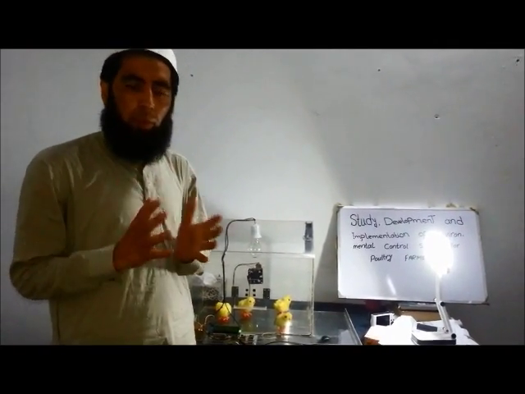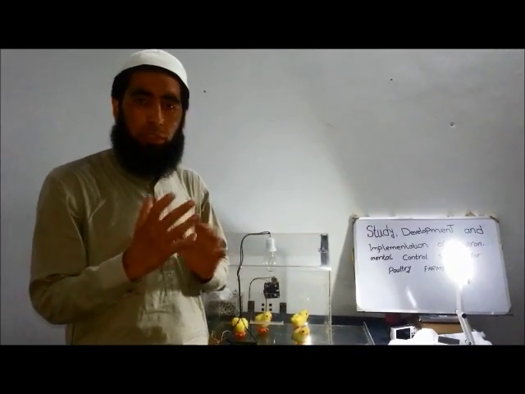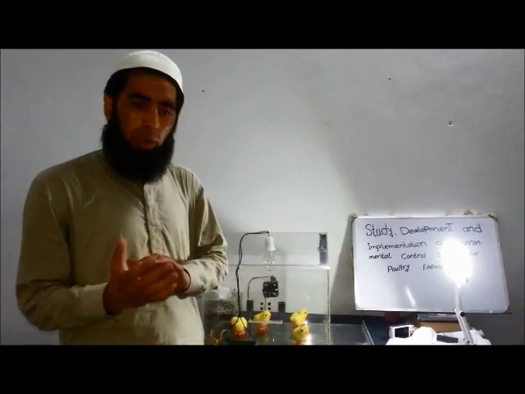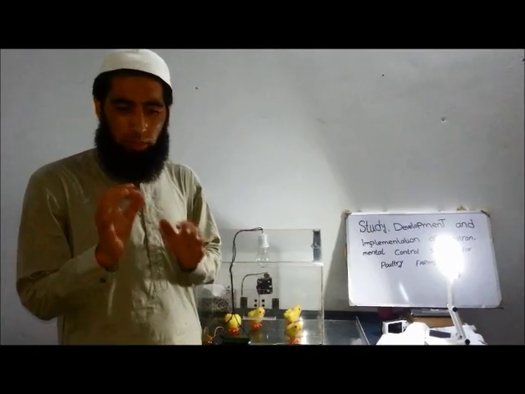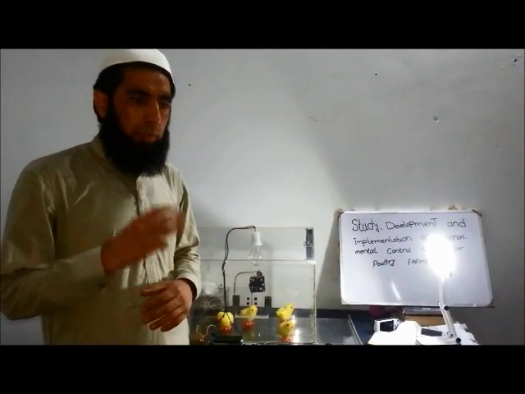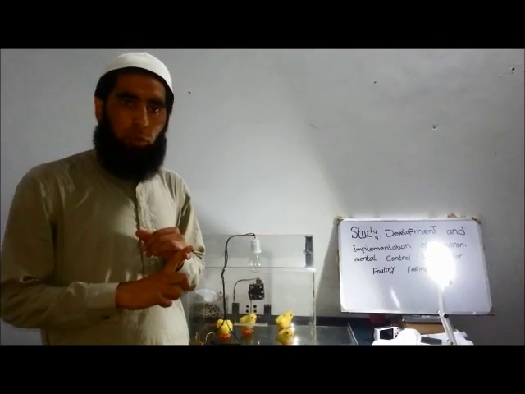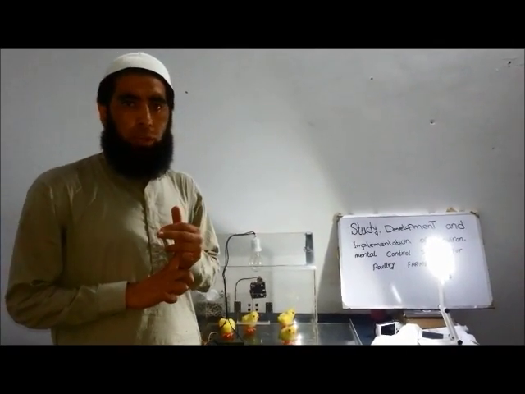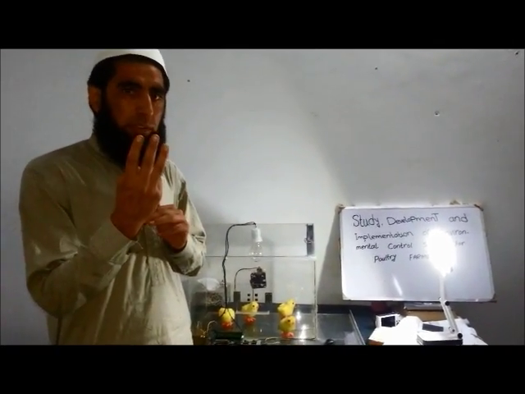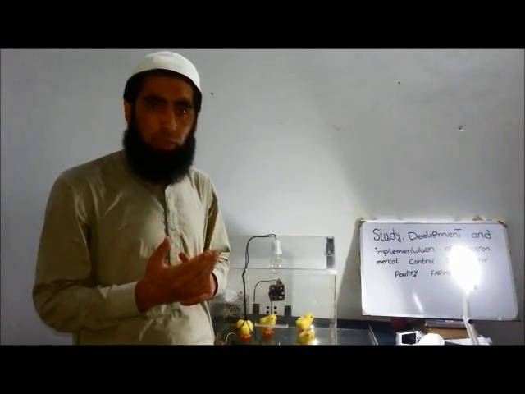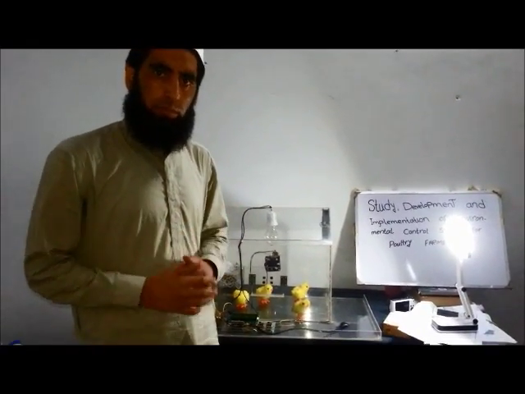But there are some problems which are causing problems in the production of poultry farms, and those problems are caused by environmental changes. Those are basically three: one is caused by temperature, second by humidity, and third by light. We have focused on these three things, and we are controlling them manually and through sensors.